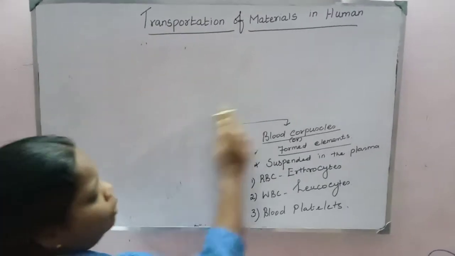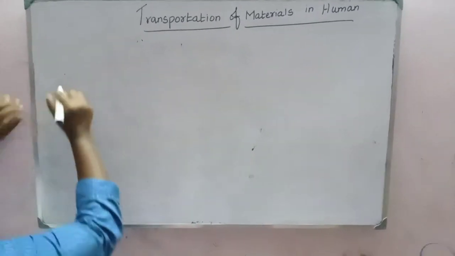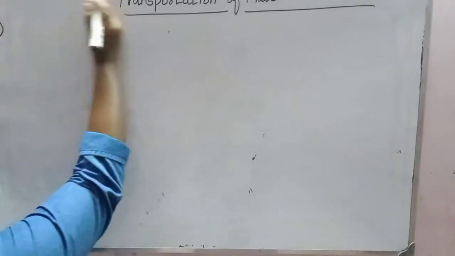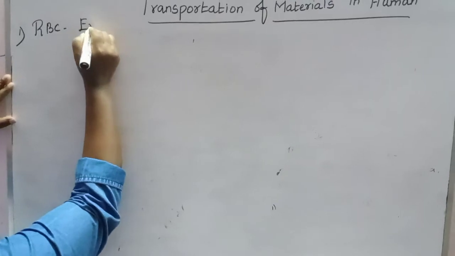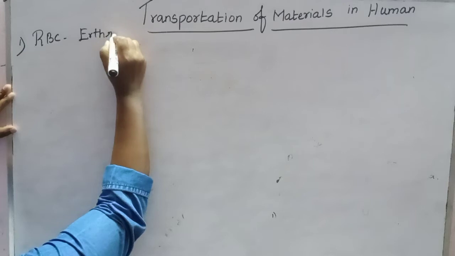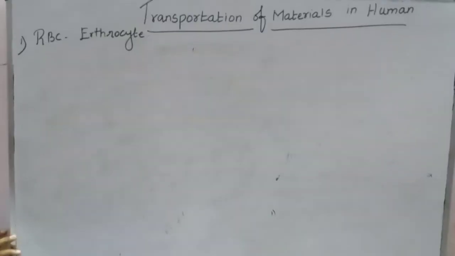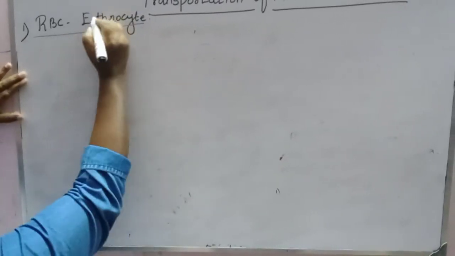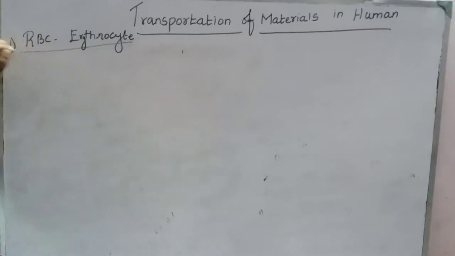Number one is called RBC or erythrocyte. First formed element or first blood corpuscle, RBC or erythrocyte, red blood corpuscles.